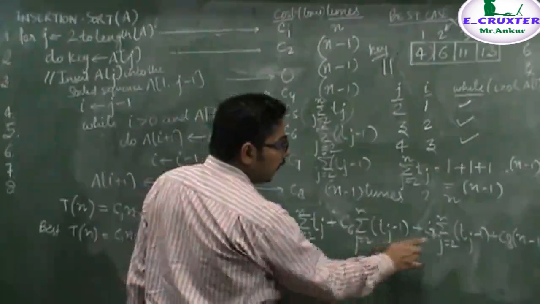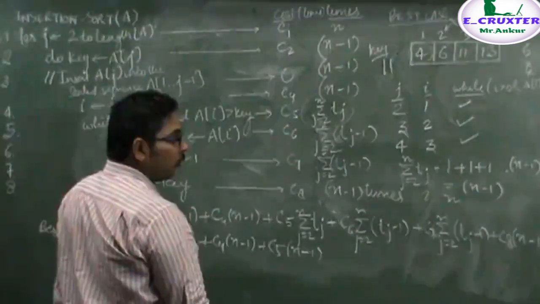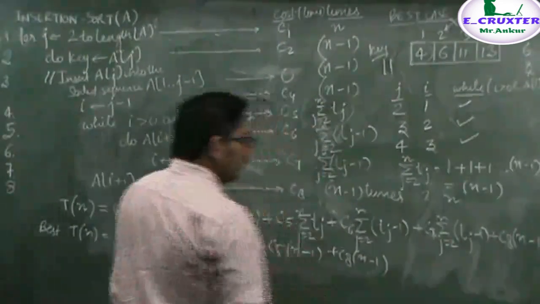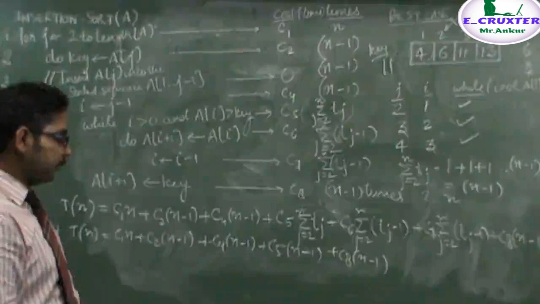Hence, these values are 0, so the total is 0, and the last statement is C8 of n minus 1.